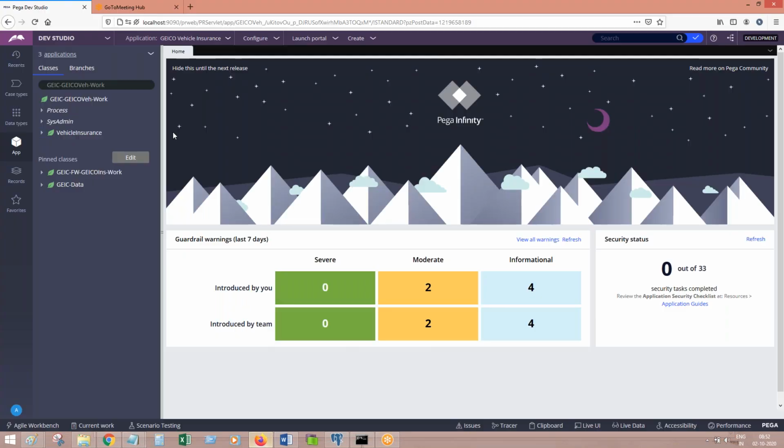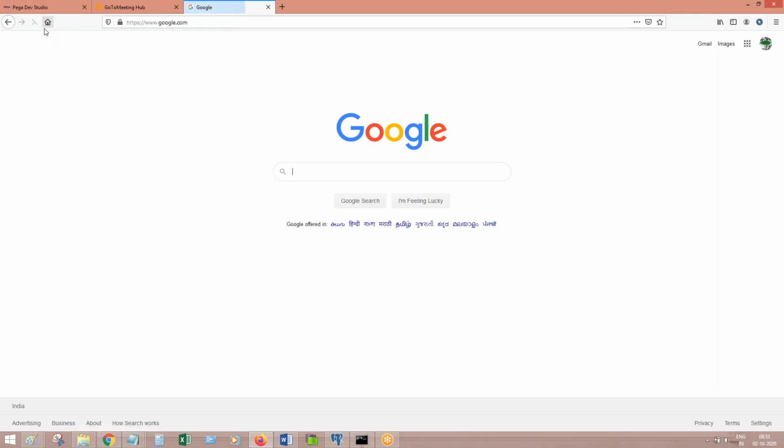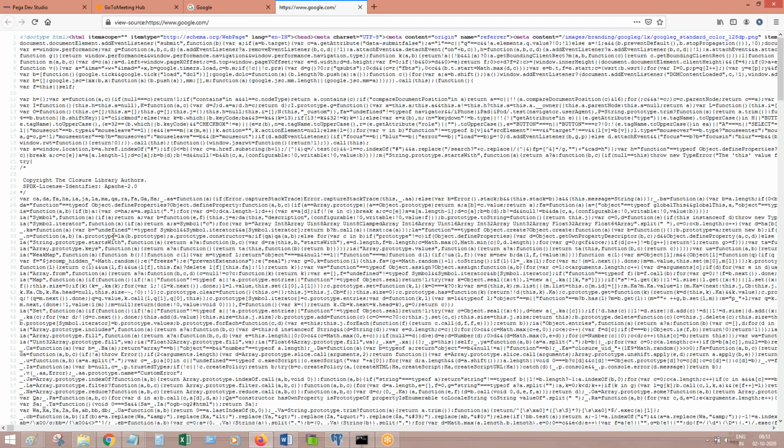If you refresh any screen, what will happen? Your entire browser related HTML, JavaScript, all this code will be reloaded again.